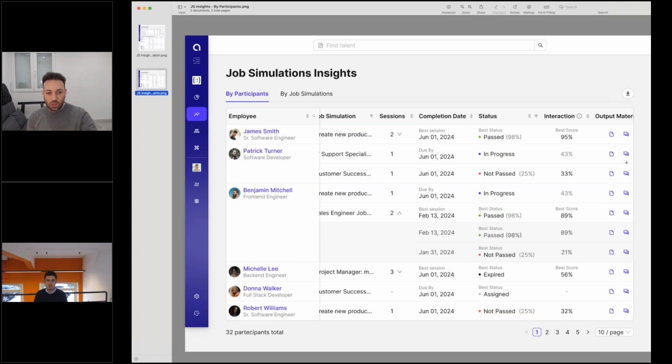So this is very helpful to help talent managers, HR people to check and say, okay, I wanted to simplify and accelerate my hiring processes.